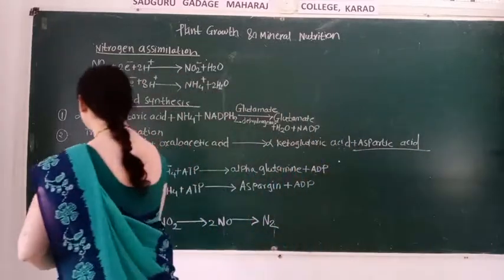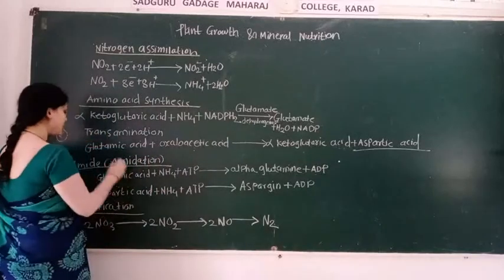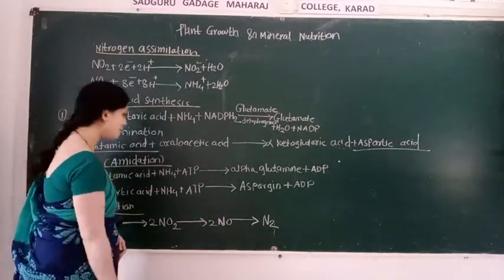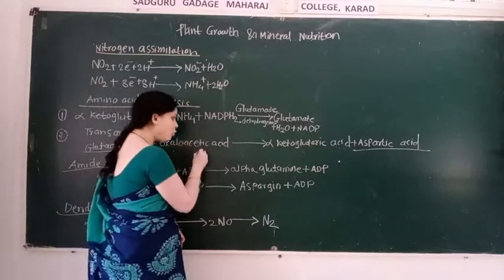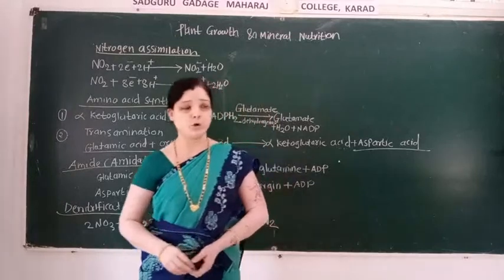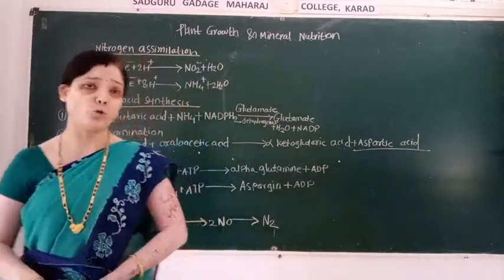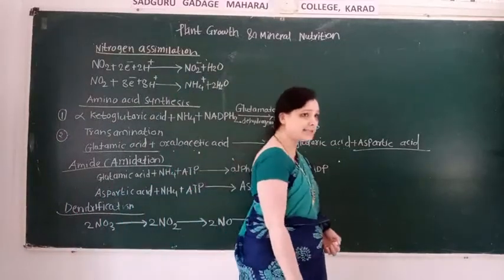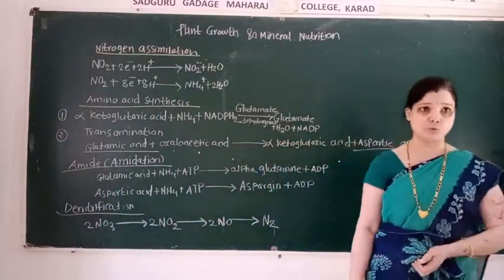What is transamination? That is glutamic acid combined with oxaloacetic acid. Then there is the formation of alpha ketoglutarate acid, and aspartic acid formation also takes place.